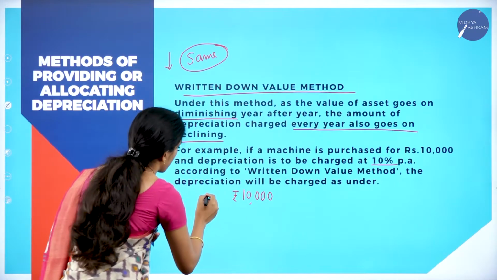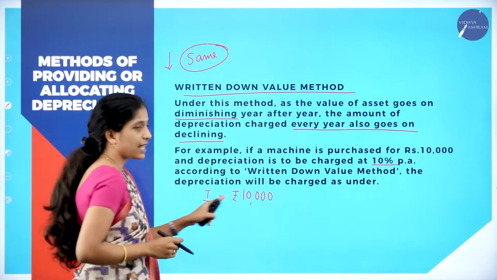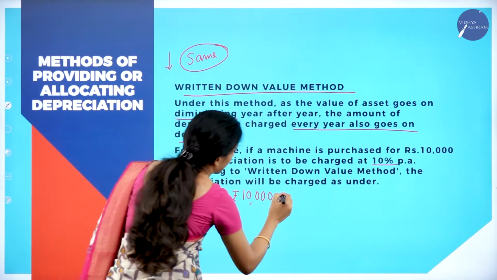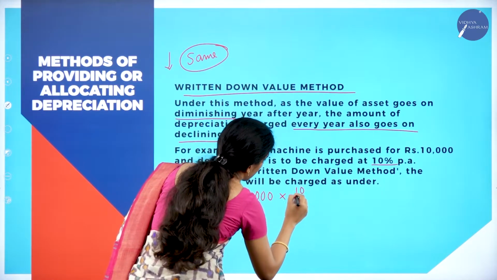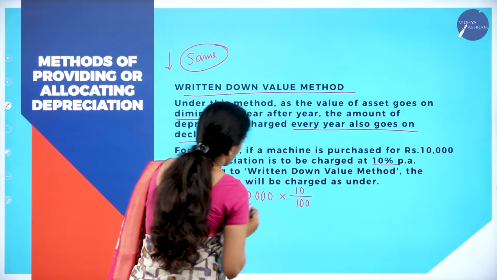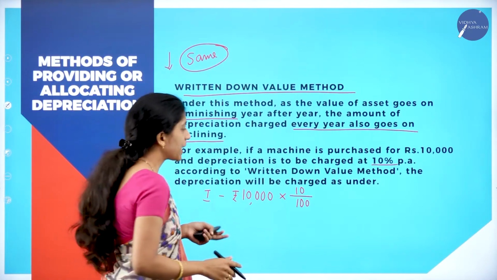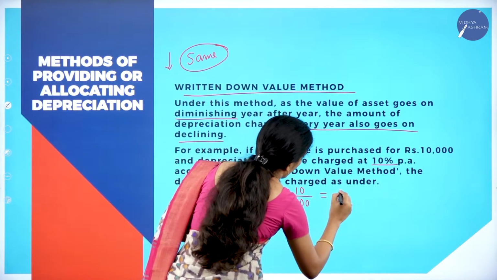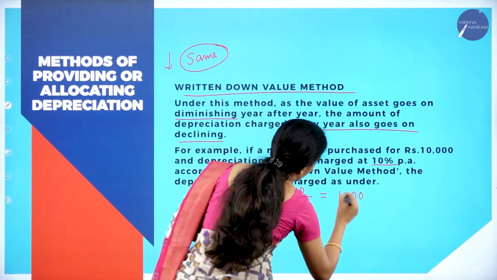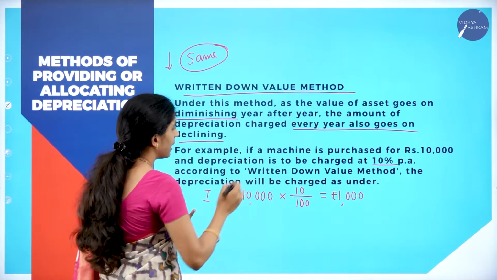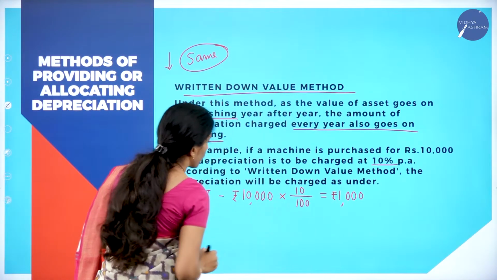In the first year, the value of the asset is 10,000. So how to calculate depreciation for the first year? 10,000 into 10%, that is 10 divided by 100. So the depreciation in the first year is rupees 1,000.